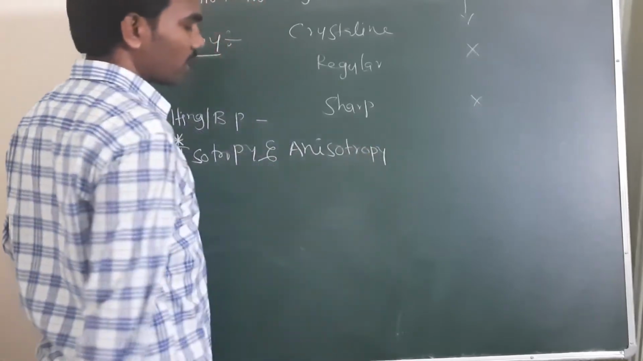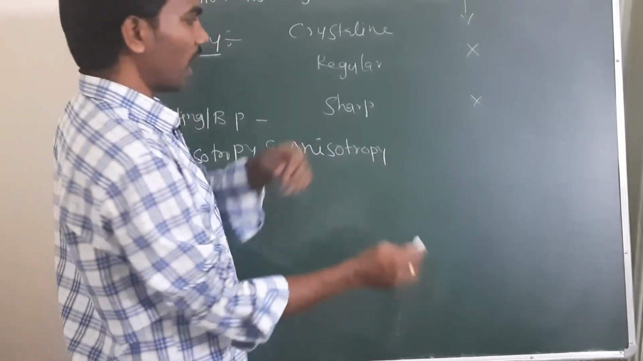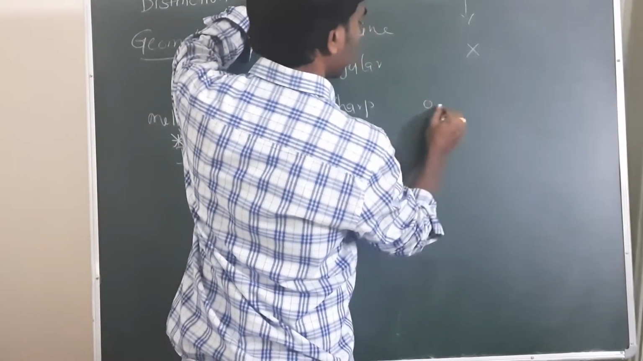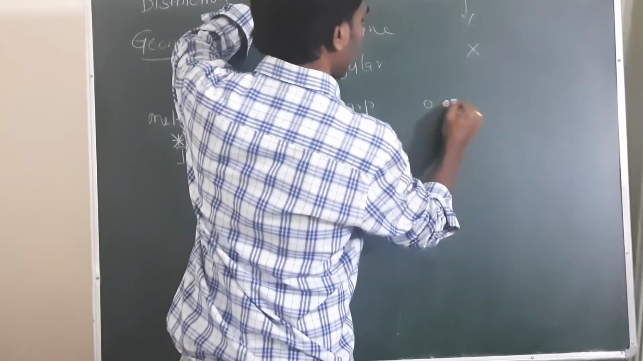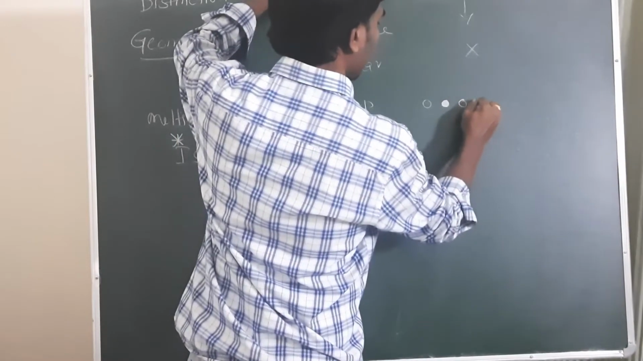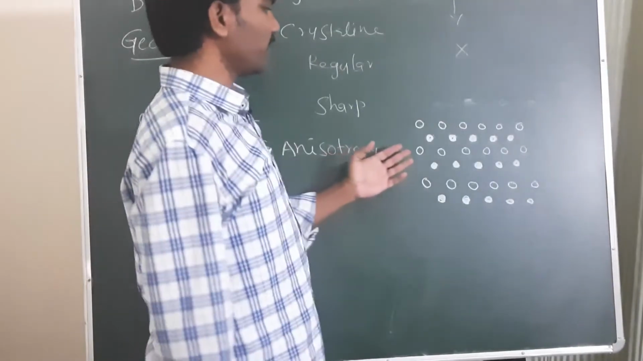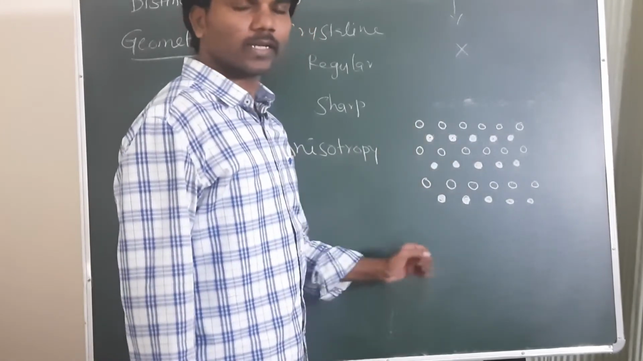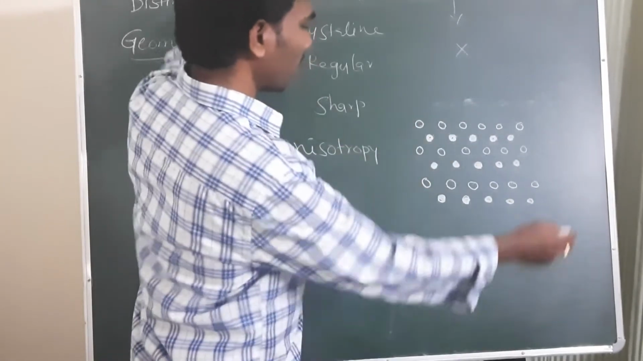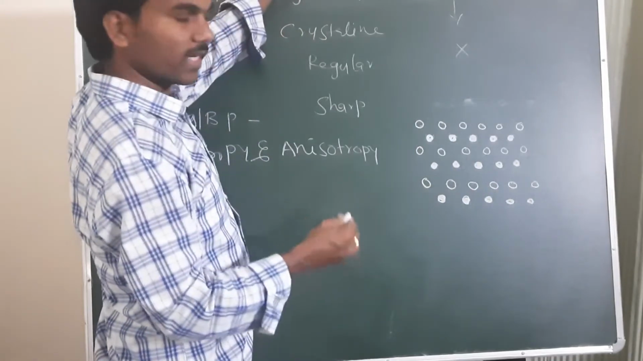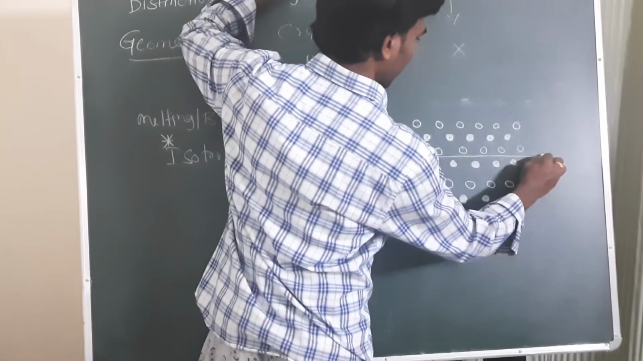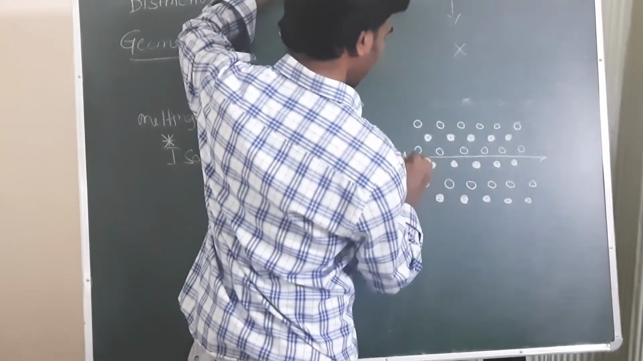To understand isotropy and anisotropy, I am taking one crystal lattice structure like this. Here circle, here dot, here circle and here dot. This is the arrangement of constituent particles in a crystalline solid that I am taking. Here I am taking two directions. This is the first direction. In this first direction I am approaching from A to B.